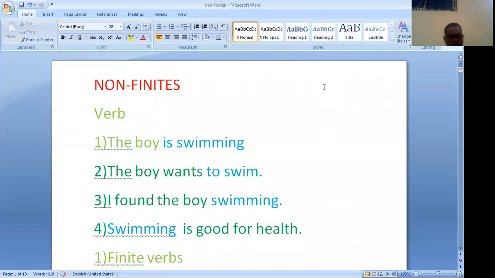Verbs are classified into finite verbs and non-finite verbs.